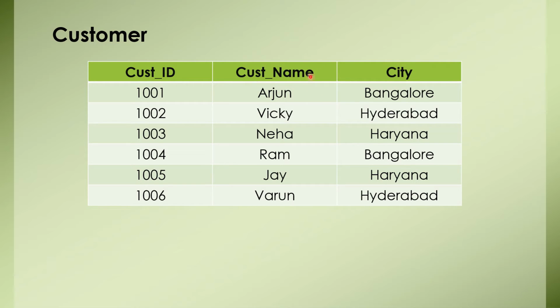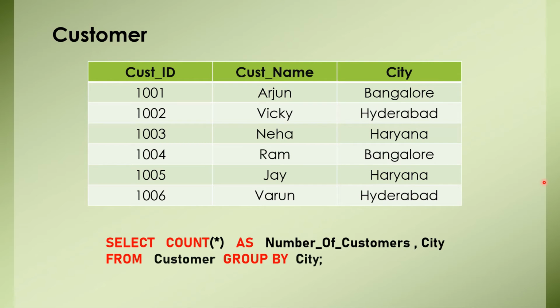So what will be the query? The query will be very simple. That is something like this: SELECT COUNT(*) AS number_of_customers, city FROM customer GROUP BY city. Let us decode this query so that you can easily understand what we are doing here. COUNT(*) means it will count the number of rows, and the output will be depicted as number of customers. We are using an alias, giving a temporary name to the COUNT(*) column.